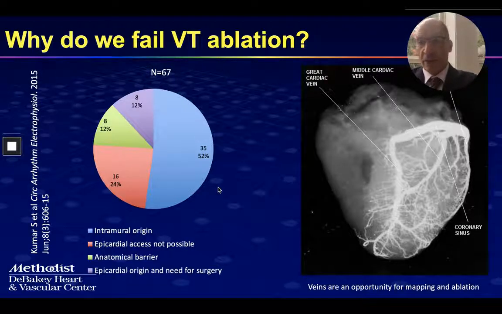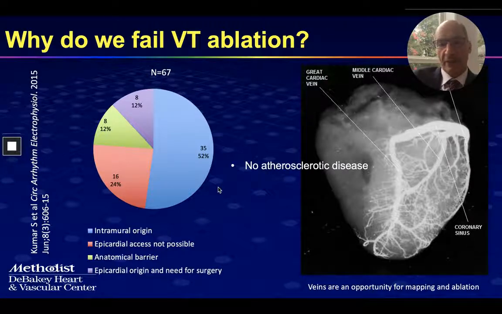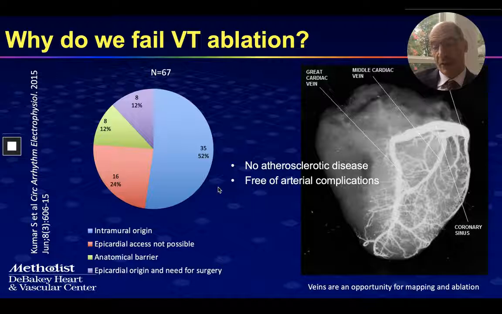In general, what I'm going to be trying to convey today in this talk is that most arrhythmia substrates can be targeted by approaching the coronary veins, since the coronary veins are ubiquitous in the left ventricle, and there's no portion of the left ventricle without coronary veins that cannot be reached through the coronary sinus. The coronary veins are free of atherosclerotic disease. They're free of arterial complications when we instrument the coronary veins.